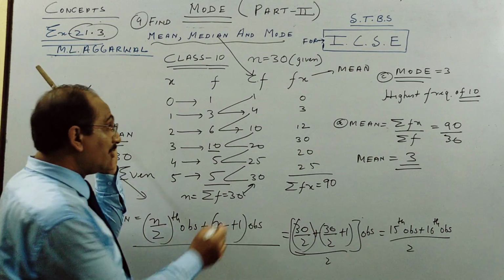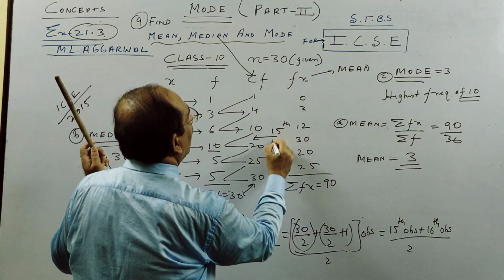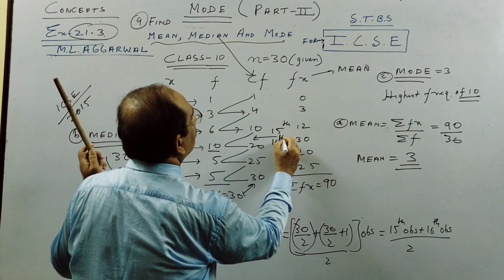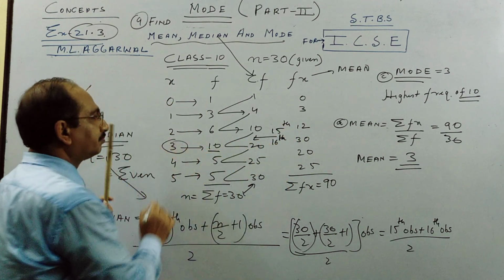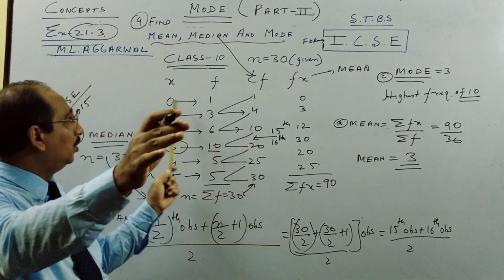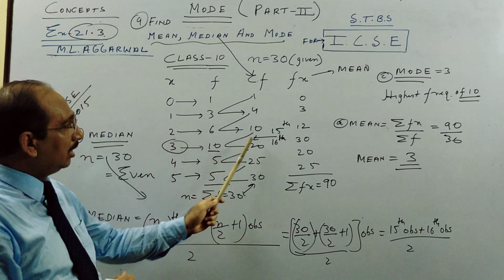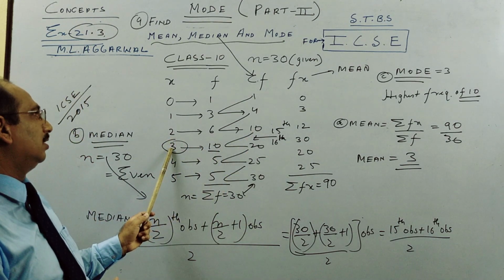Now see, where will our 15 come? The 15th observation and 16th observation will come here. As I told in the previous sum, the 11th to 20th value is 3.